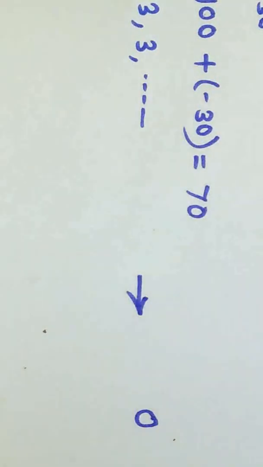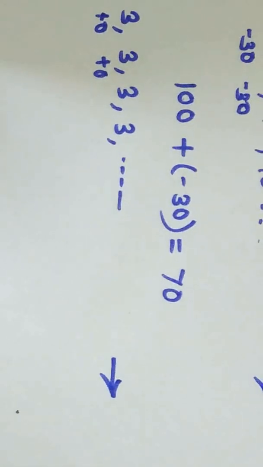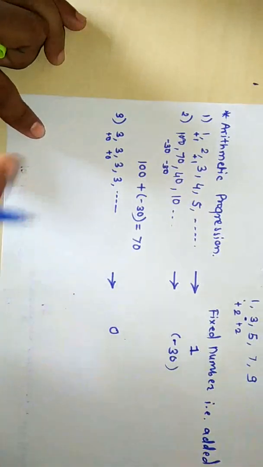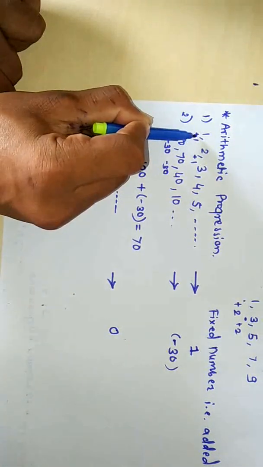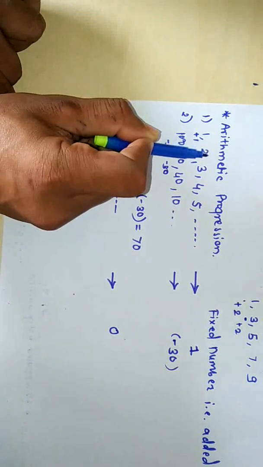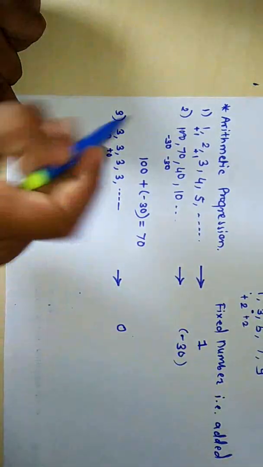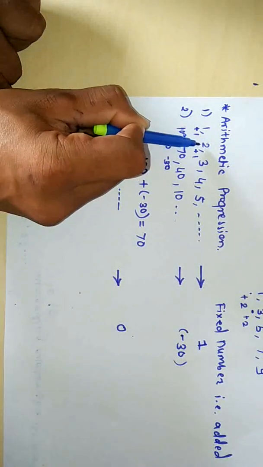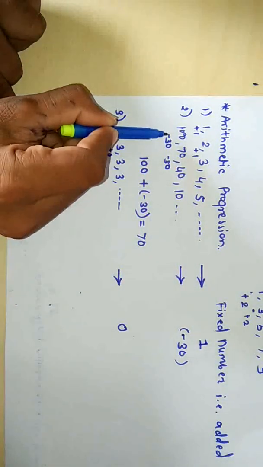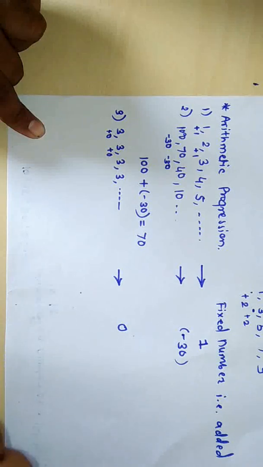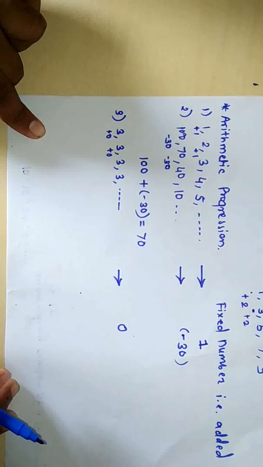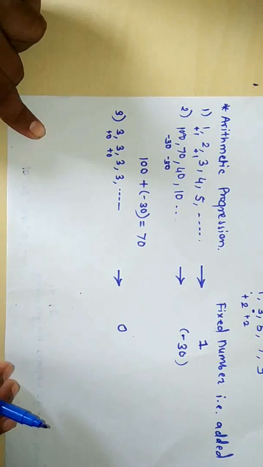Because what is done here? See here, an arithmetic progression is nothing but adding a fixed number to its preceding term to get a succeeding term. What did we do here? We added the fixed number 1 to get a succeeding term 2. Here in the second list, what did we do? We added minus 30 to get the succeeding term. And in this third list, what we have added is 0, we added to get a succeeding term.